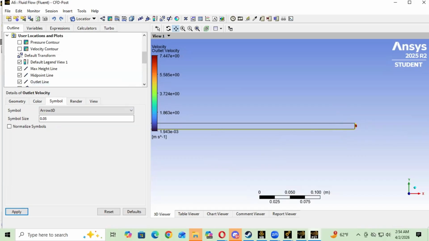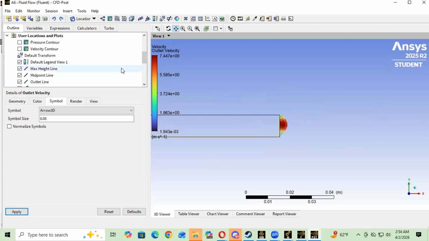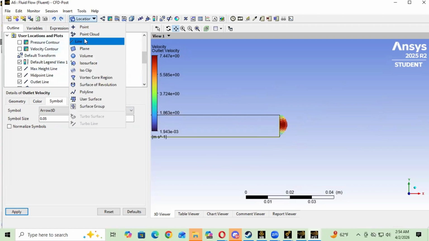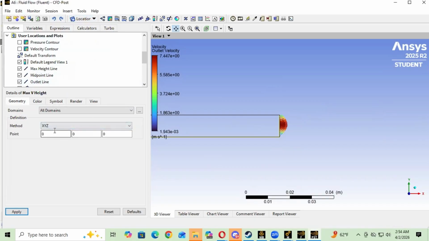So now that we have that done, I'm just going to zoom into the outlet for now, and I'm going to make a point. This point I'm going to call max v height, max v point.